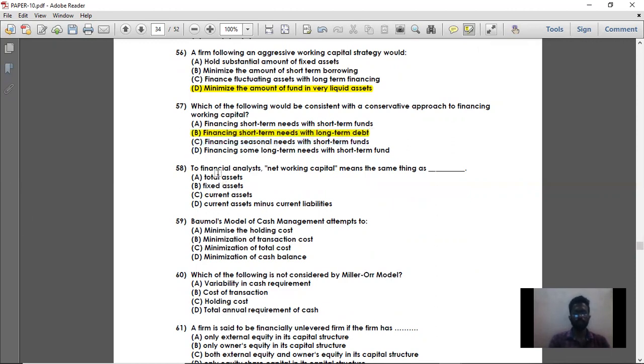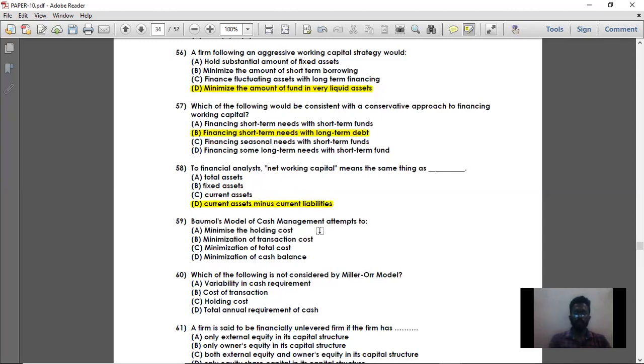So moving on to question number 58. To financial analysis, net working capital means same thing as what? Net working capital is current assets minus current liabilities. So option D is the right answer. Current assets minus current liabilities is nothing but net working capital. So moving on to question number 59.